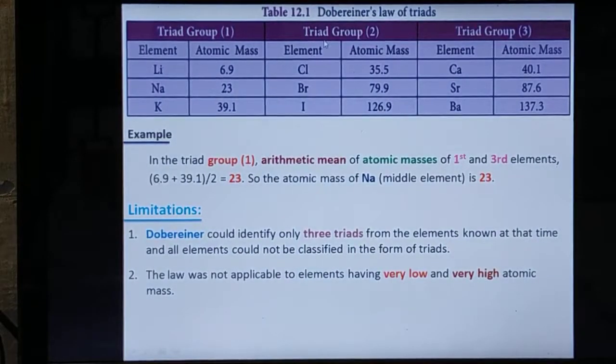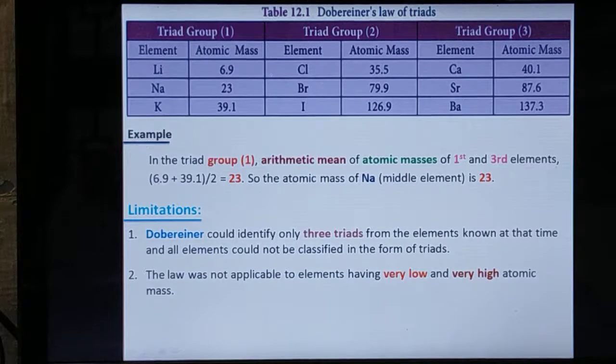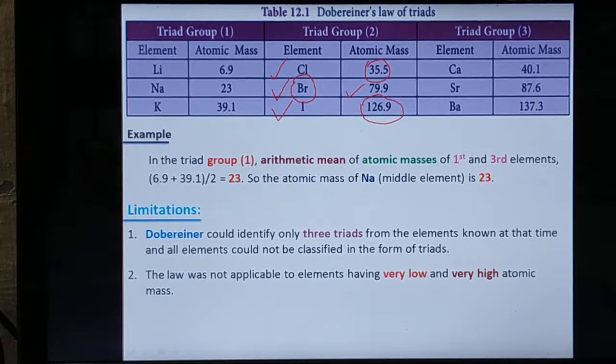In the same way, group 2 is given as chlorine, bromine and iodine. The atomic mass of bromine is equal to the arithmetic mean of the other two, that is 35.5 and 126.9. Add them together and divide by 2, which gives 79.9. In such a way we can check group 3 also.